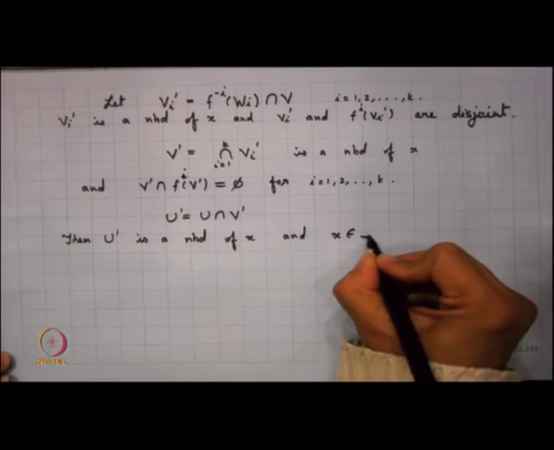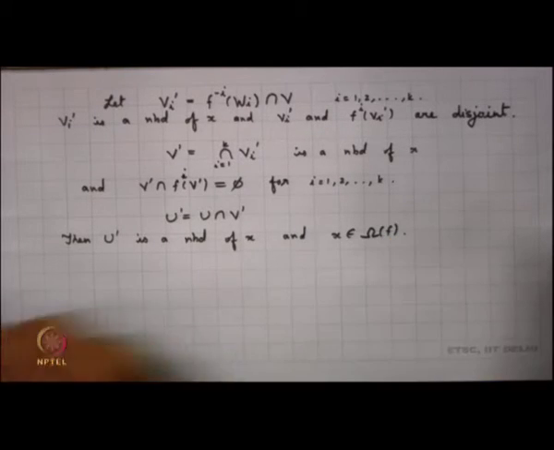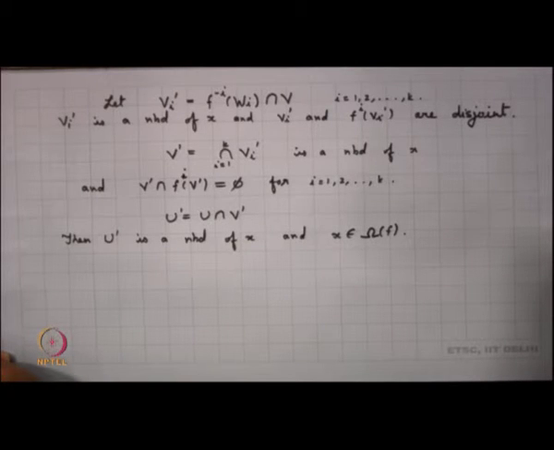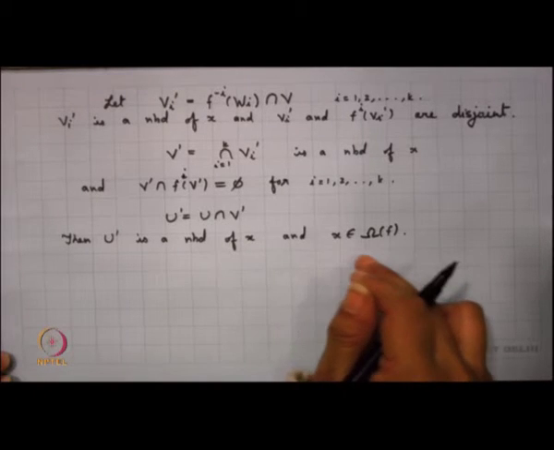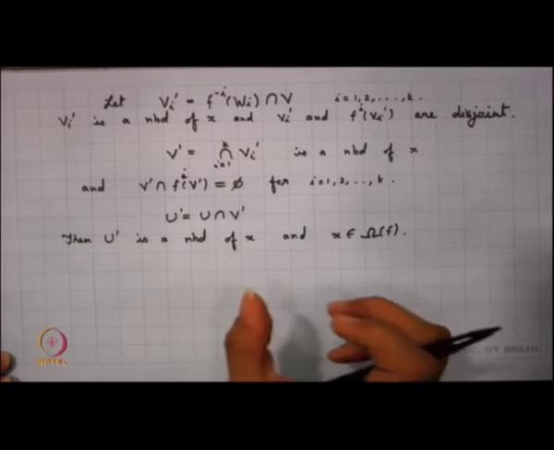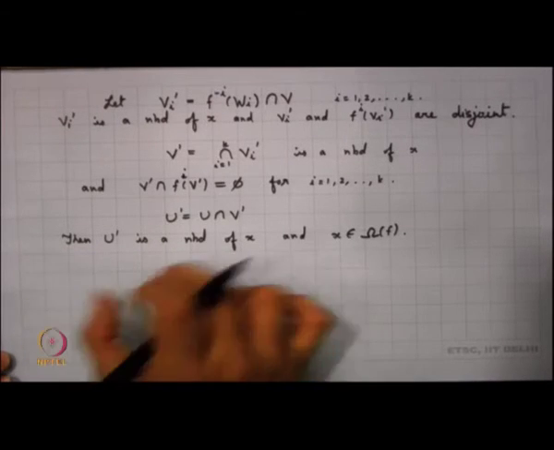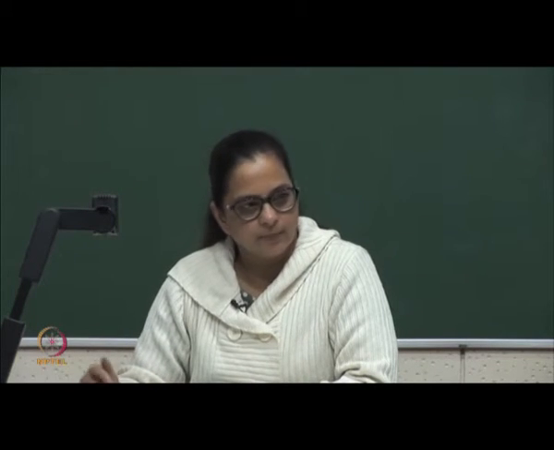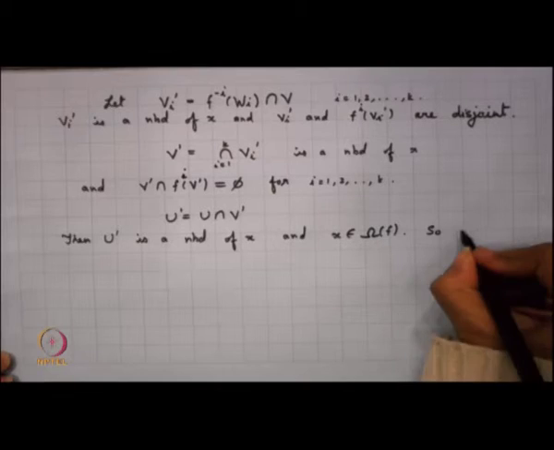My x belongs to omega f. So, since x is a non-wandering point and this is a neighborhood of x, there should exist an n such that f n of u prime intersection u prime is non-empty, right.